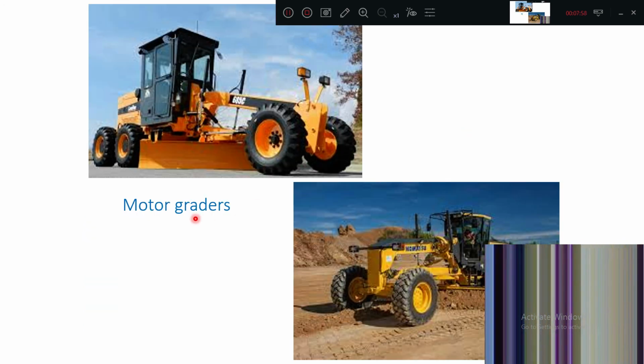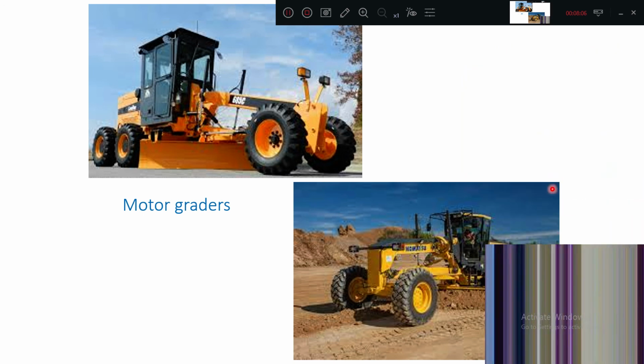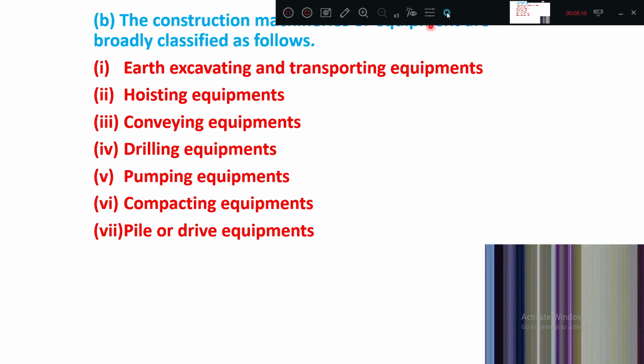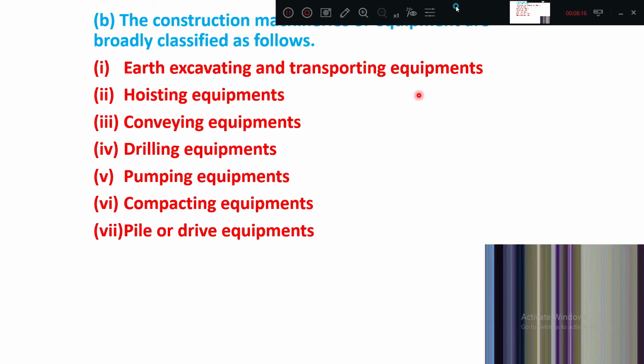These are called motor graders. They continuously do the work, continuously grading the surface up to the required elevation. These are called graders. Now the construction machinery or equipment are classified as follows: earth excavating or transporting, hoisting, conveying, drilling, pumping, compacting, pile driving. We have already seen these.